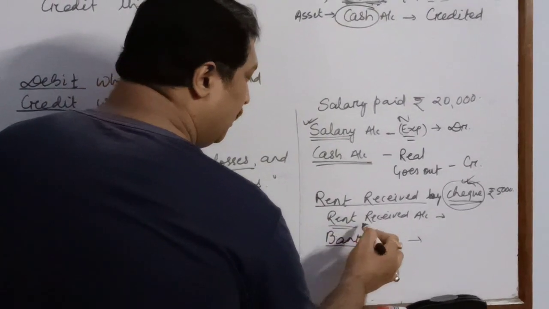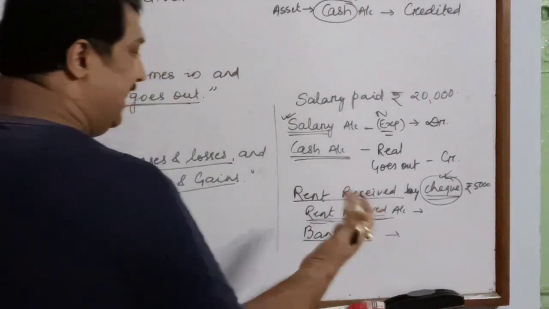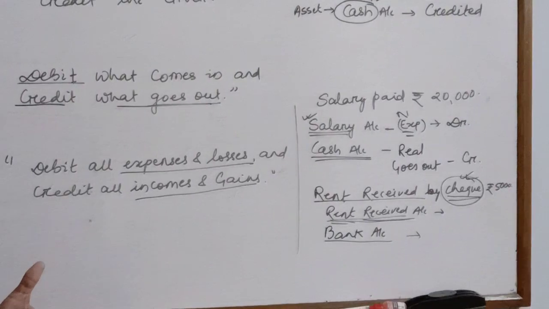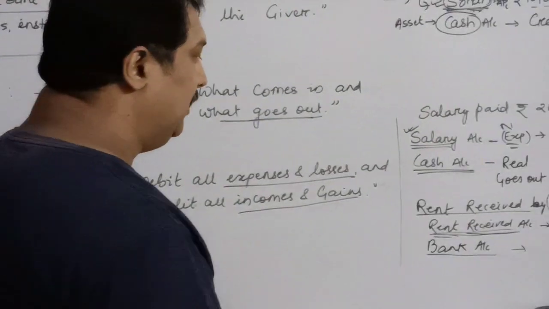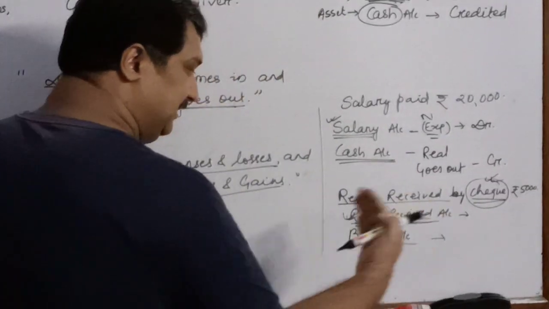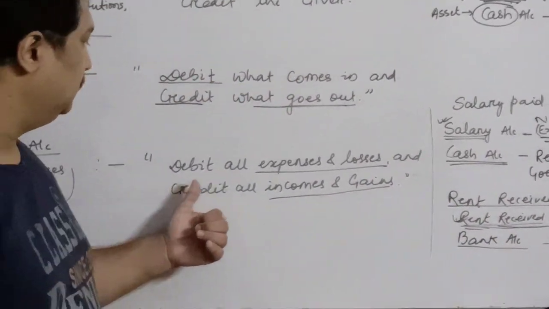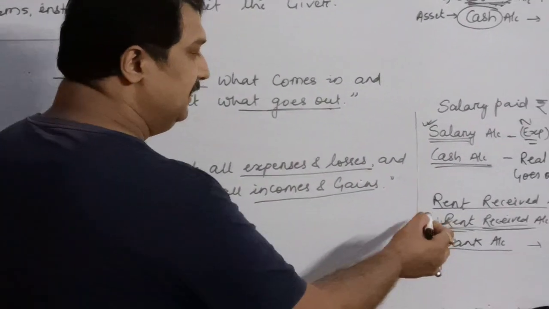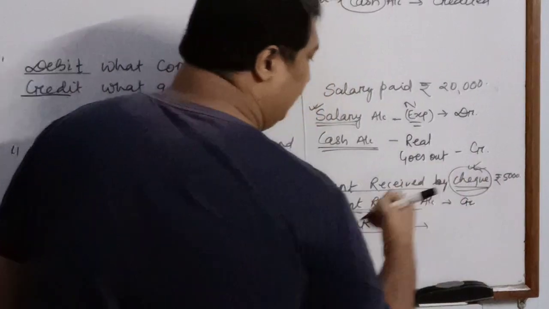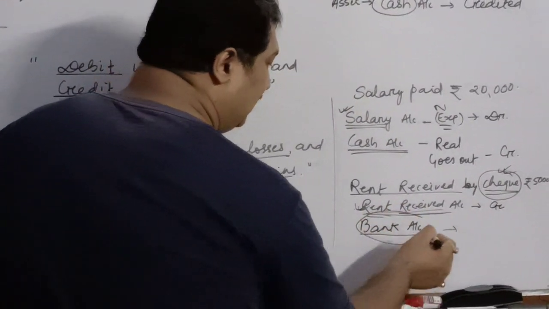Now what are the aspects over here? We are receiving rent. So rent received is which type of account? It's a nominal account and it is an income. What is the rule of nominal account? Debit all expenses and losses, credit all incomes and gains. Since it is an income, it will be credited. And now what is bank?